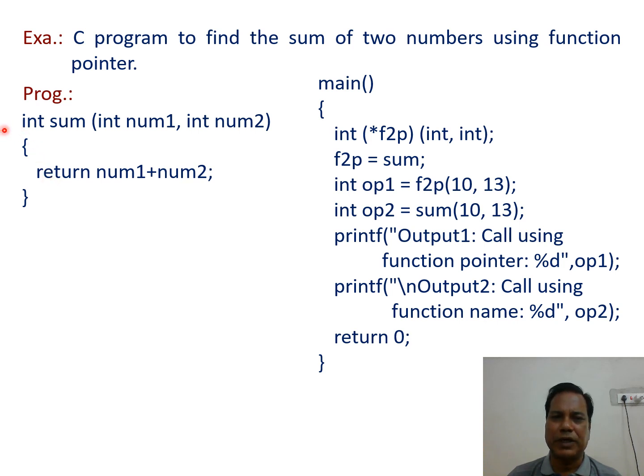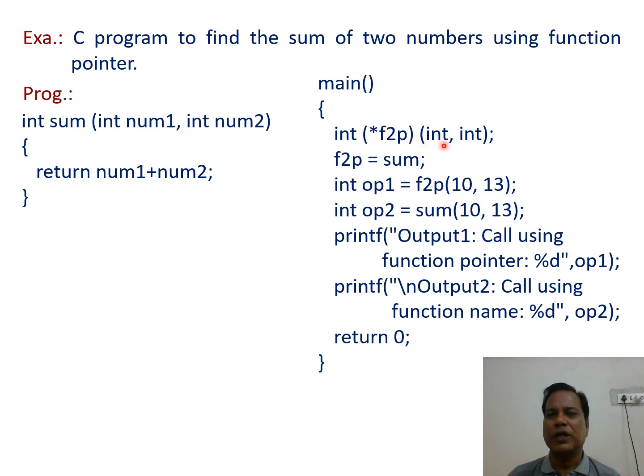So in the main function, the first statement is int asterisk f2p, then in open and close parenthesis int comma int semicolon. It declares an integer pointer to a function.